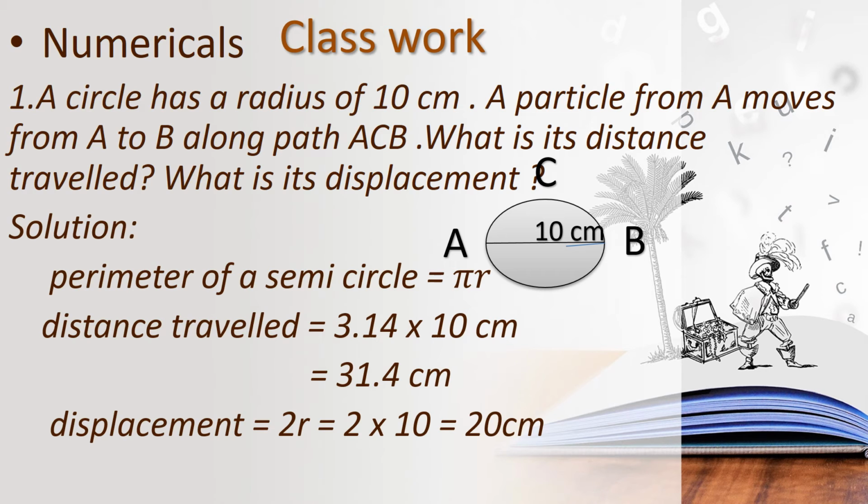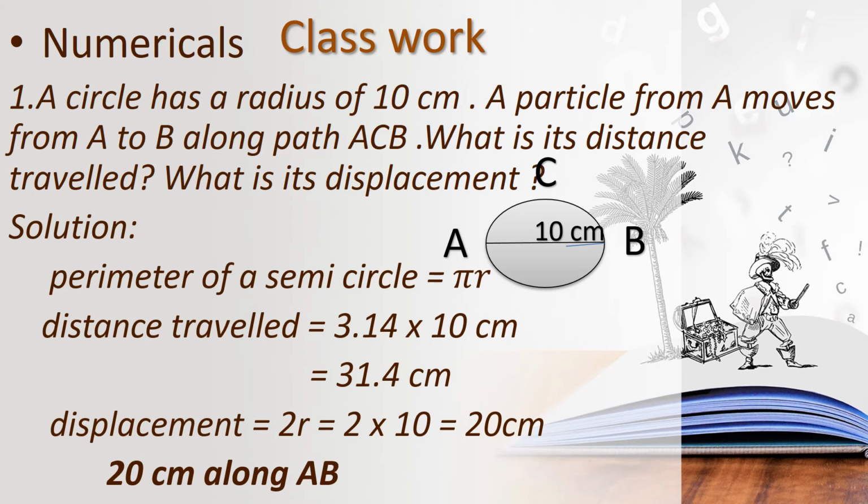Okay, children, did you all understand? So 20 centimeter along AB. They have only given the radius, 10 centimeter, and they said the particle moves through the path ACB. We can see it is a semicircular path.